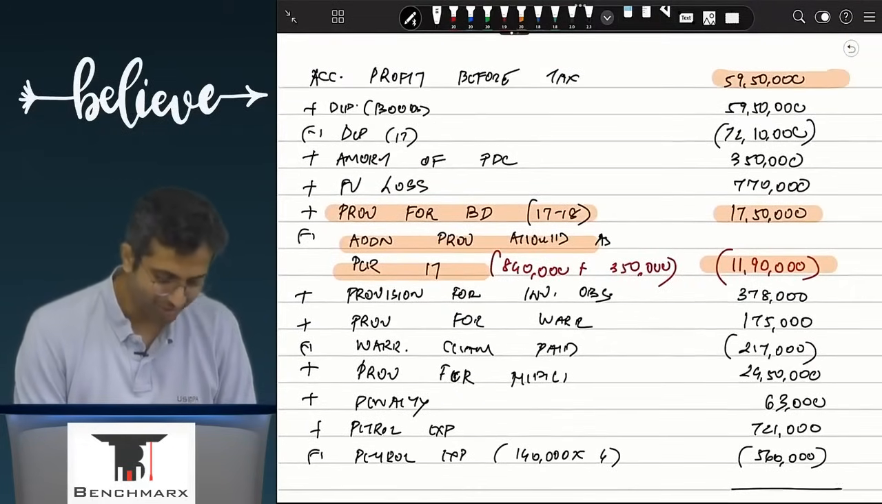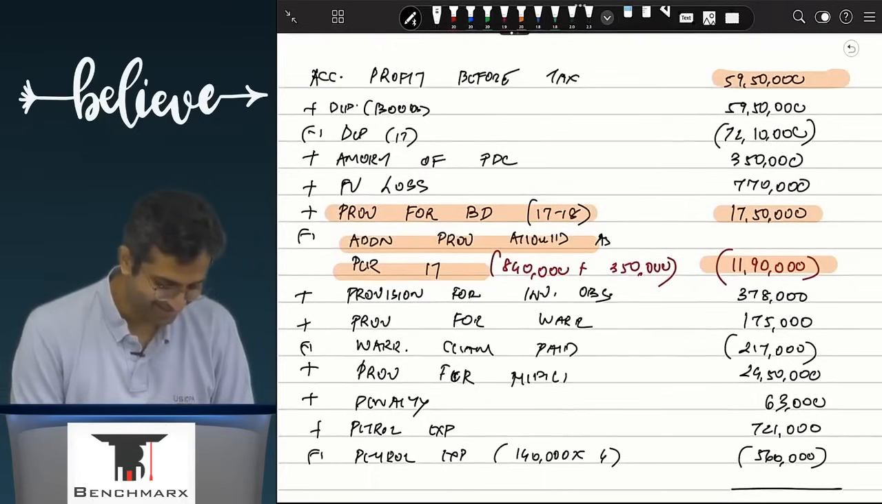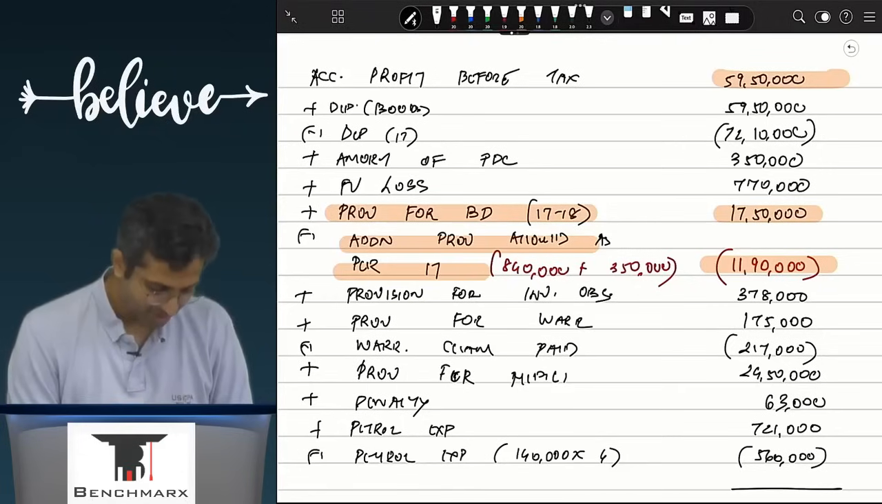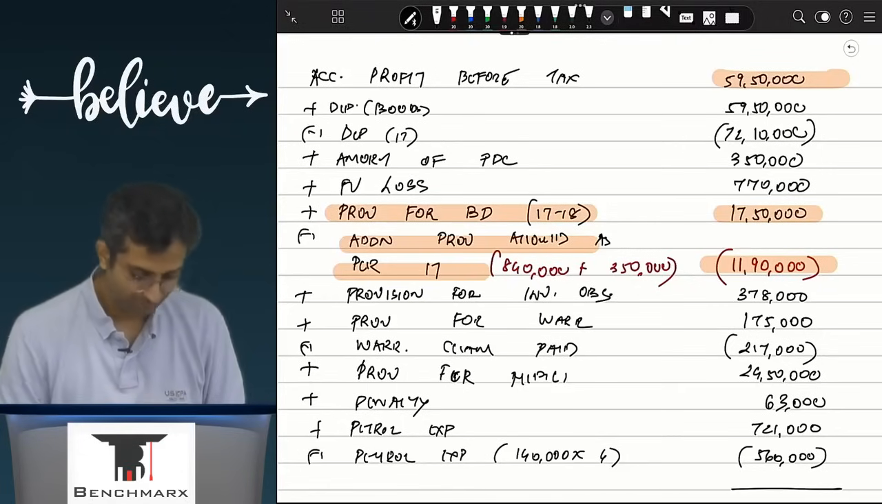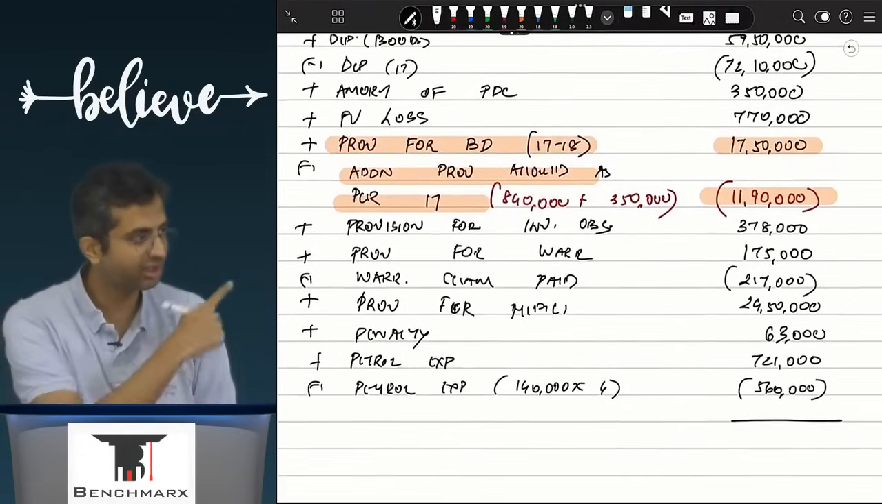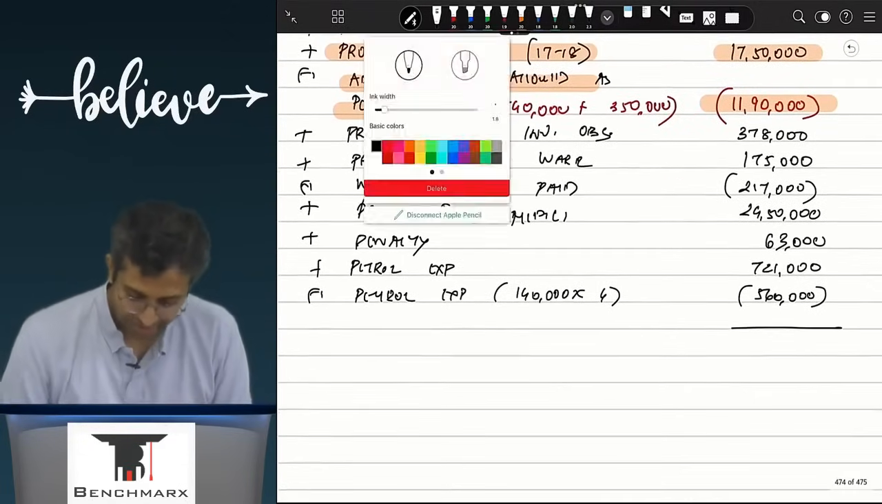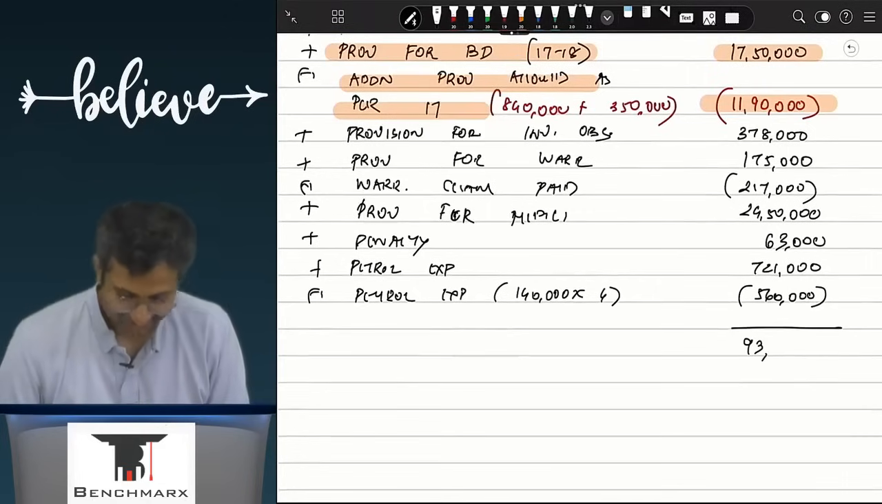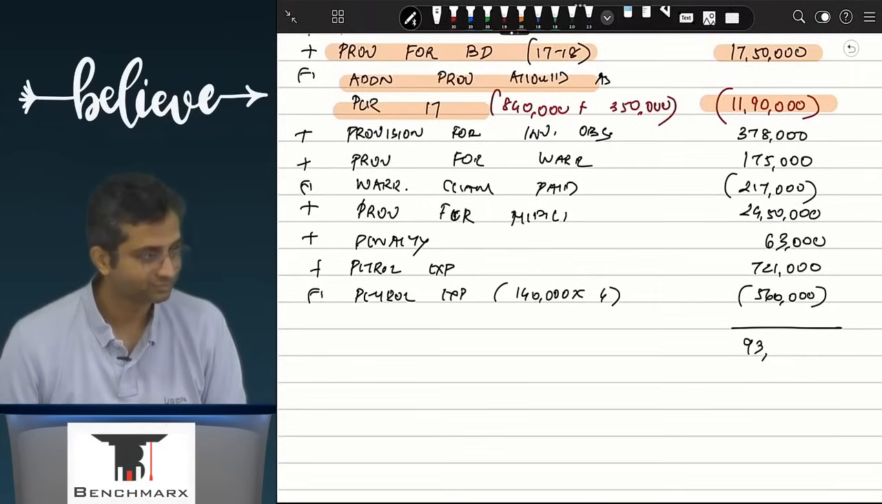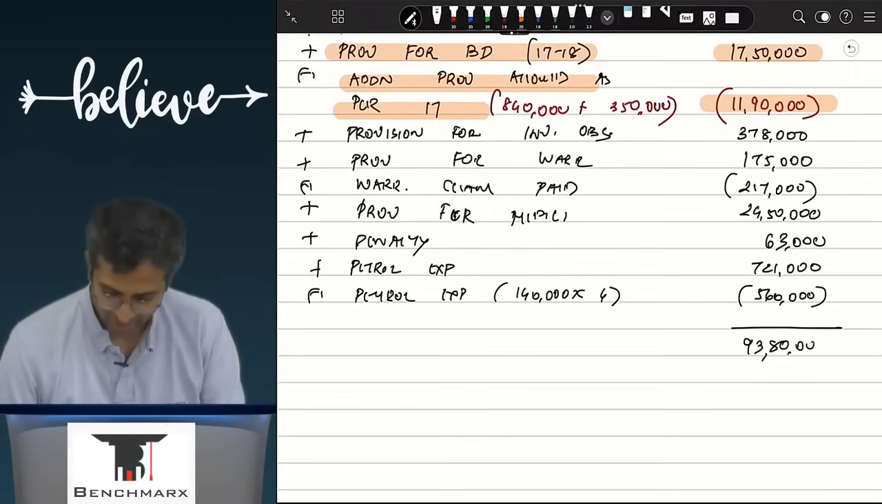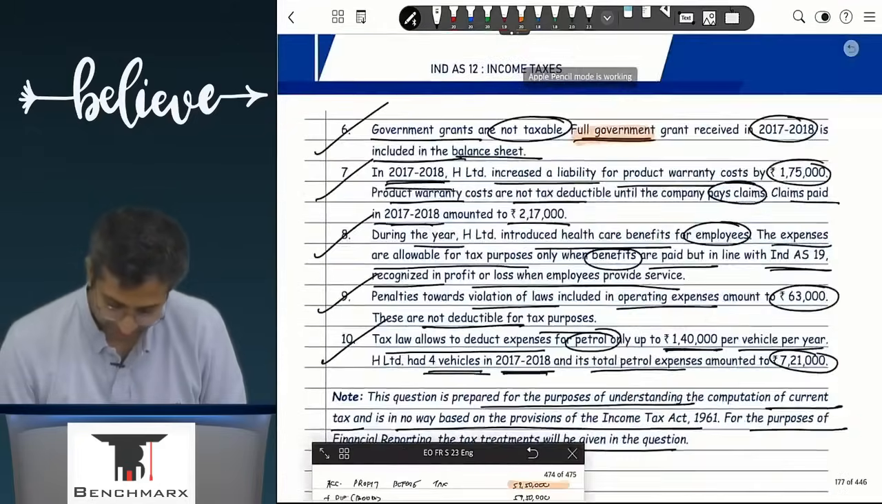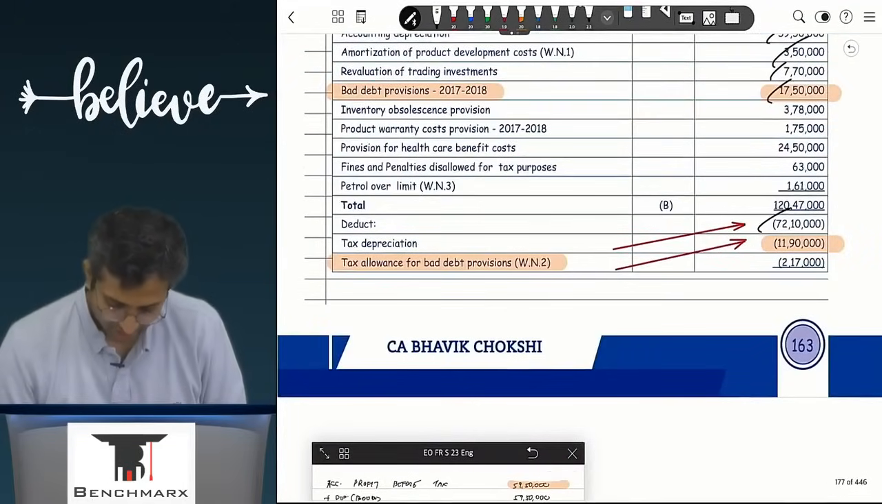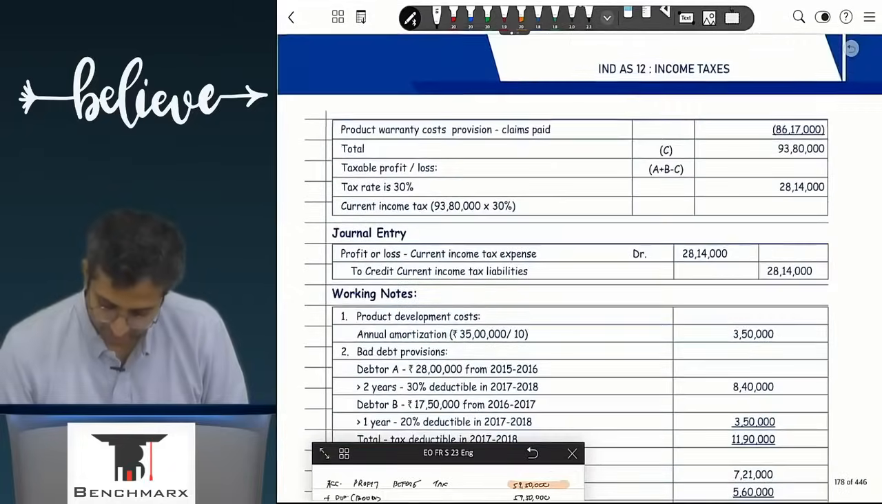I hope all is well. So this is 5950 minus 7210 plus kitna aa raha hai? Aapne kiya total? Aap ye wala hi kiya na total? So 93, come again? 80,000. Let us see if that is actually tying up. Toh ye aapka 93 lakh 80.